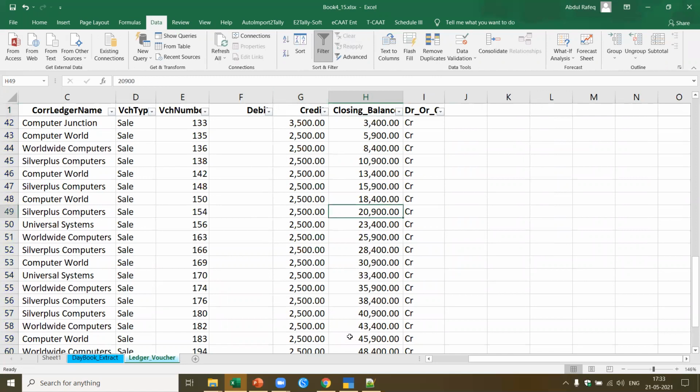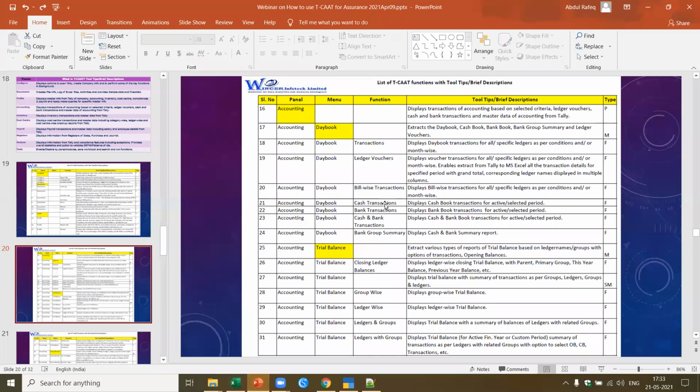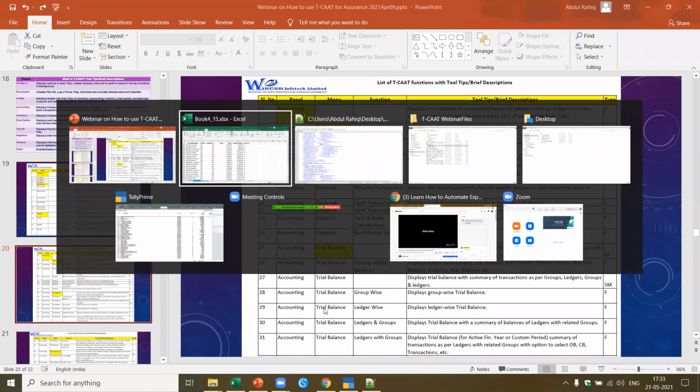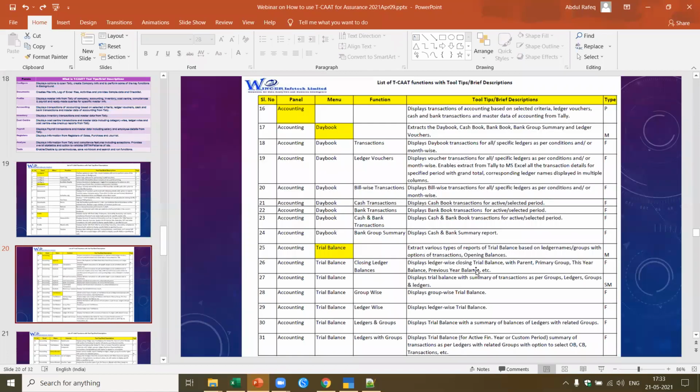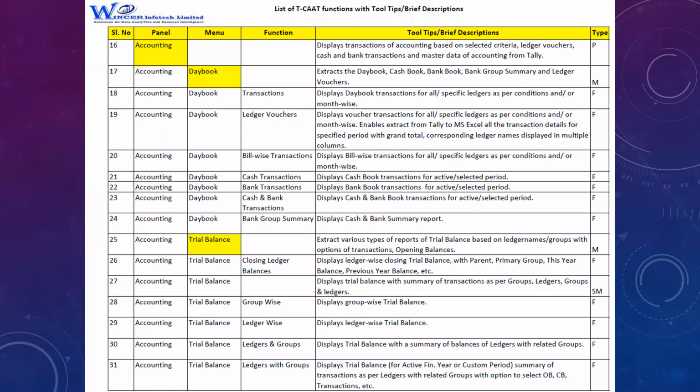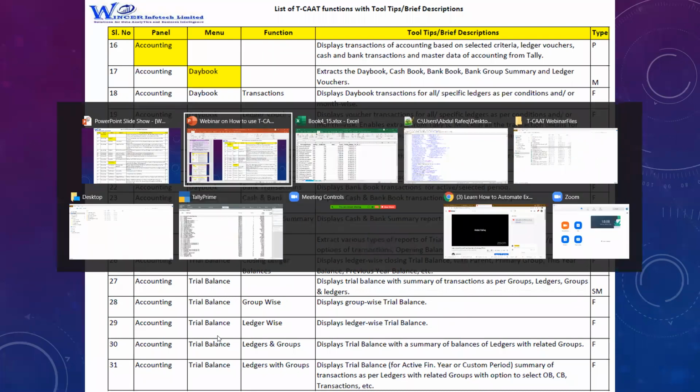Okay, let's come back again to my presentation. So here, if you see, I've shown you in Daybook how you can extract the transactions. Not the transactions, you can also extract ledger vouchers. You can also get transactions pertaining to only bill-wise, which means wherever bill-wise is used, only that you can extract. You can also extract only cash transactions, bank transactions, or cash and bank transactions, or a bank group summary. And you can also extract trial balance of different types. Let me show you the trial balance of different types.